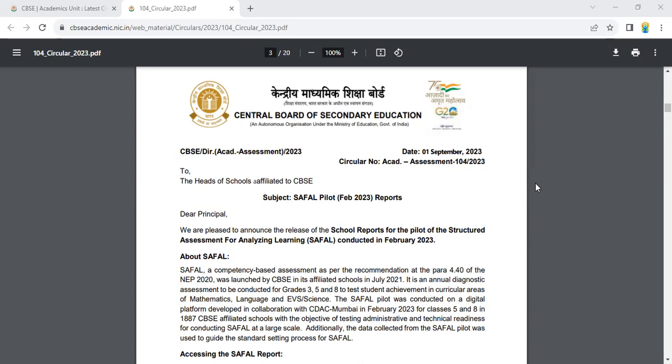This is circular number 104. It is related to academic assessment. Let us see what is the subject of this circular number 104. SAFAL pilot February 2023 reports.